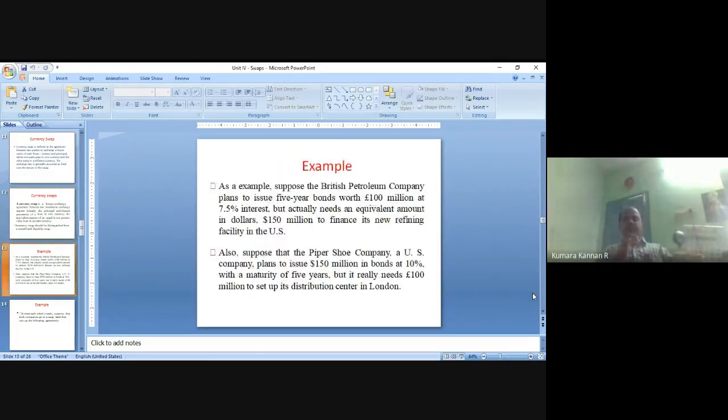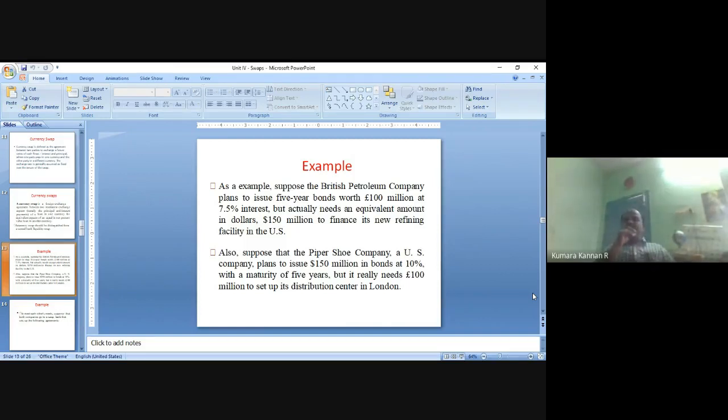As an example, suppose the British Petroleum Company plans to issue 5-year bonds worth 100 million pounds at 7.5% interest rate. But actually, they need an equivalent amount in dollars, $150 million, to finance this new refining facility in the US.